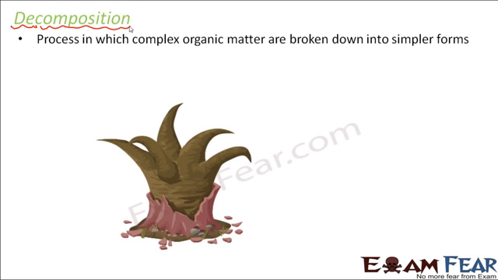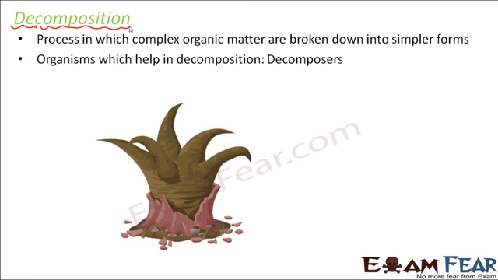The decomposers break down the complex organic matter into the simplest form possible. That is their job, and that is what happens during decomposition. Organisms which help in decomposition are called decomposers, and the most important organisms that come to mind are bacteria and fungi.